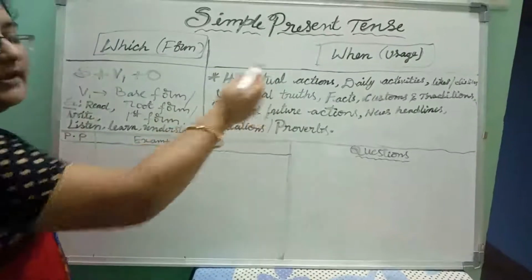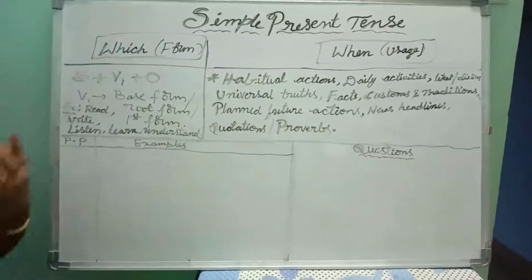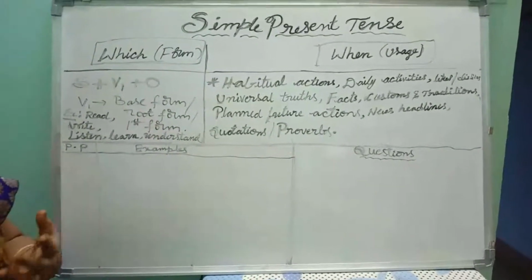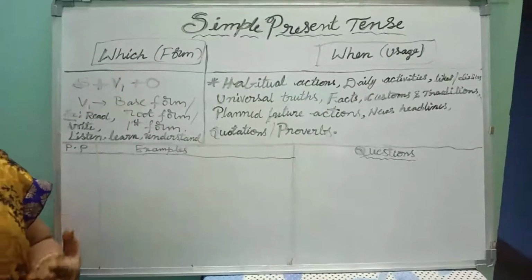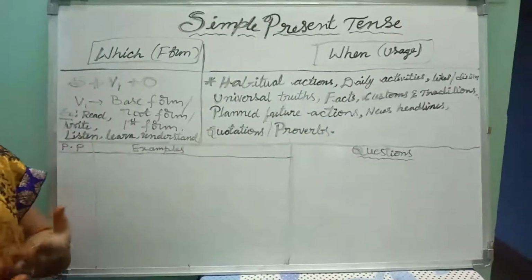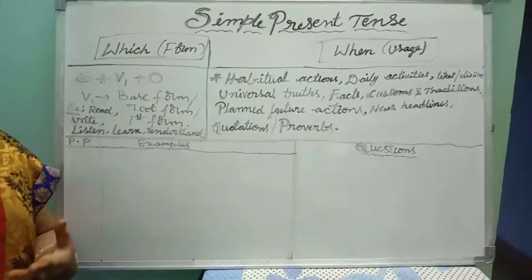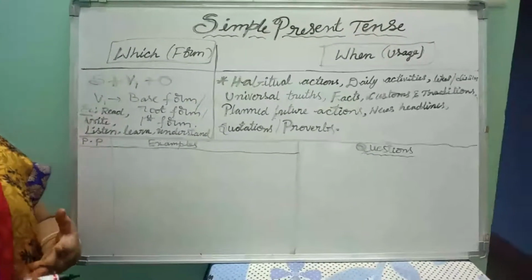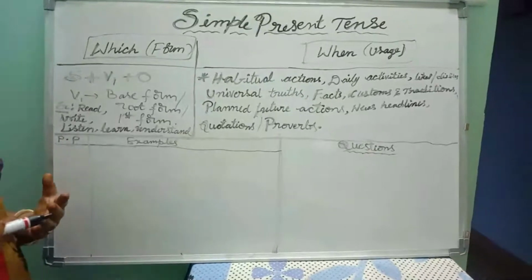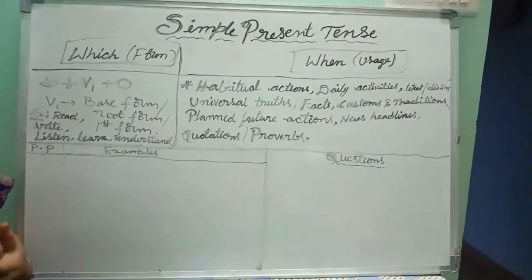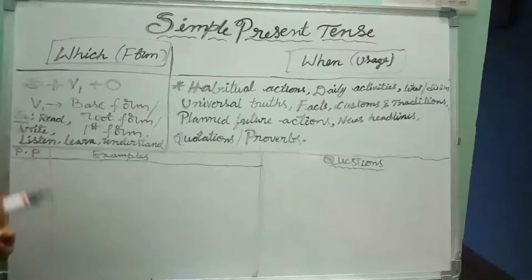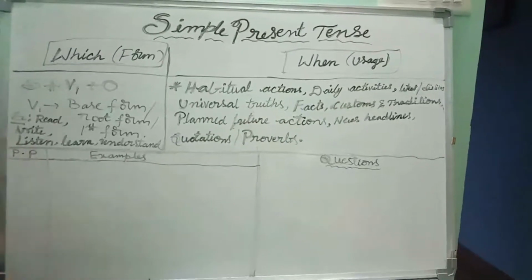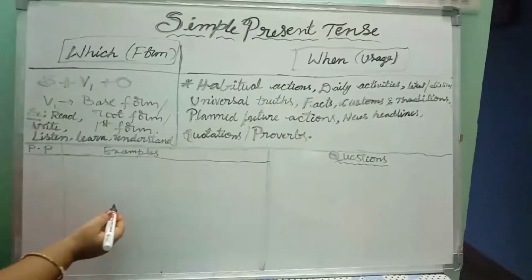We use simple present tense to describe actions which are routines or daily activities and habits, customs and traditions, sentences which express universal truths, planned future actions, quotations or proverbs. Okay, so let us take some examples.